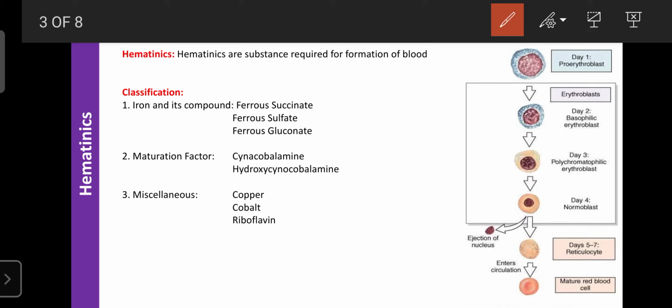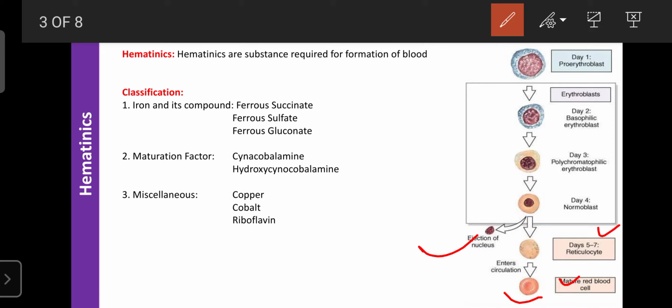This can occur within 4 days once erythropoietin stimulates the stem cells, and those are known as reticulocytes. These reticulocytes are the immature RBCs. After that, these immature RBCs, the reticulocytes, become mature RBCs in the presence of vitamin B12 and folic acid. So various components are required for the synthesis of hemoglobin and the synthesis of RBC.